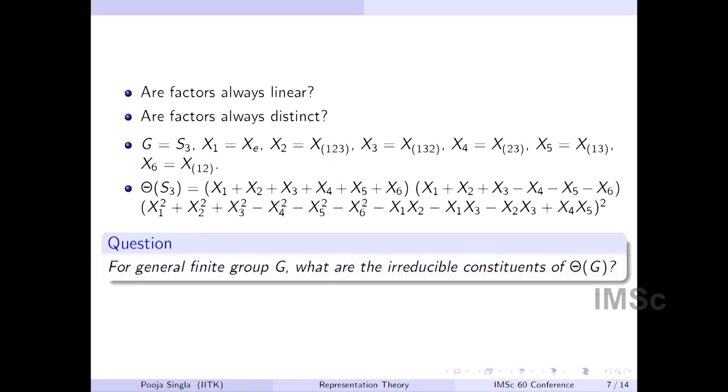He also worked out the quaternions case, and there also he got some higher degree polynomials with higher multiplicity, and he became curious. He didn't know how to go about it. His underlying question was, for a general finite group G, what are the irreducible constituents of theta G? What are the degrees? What are their powers? Questions like that.